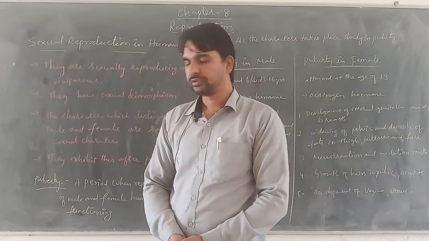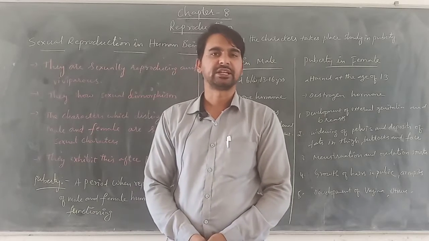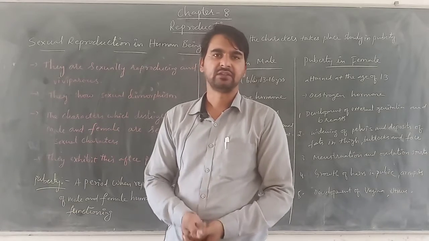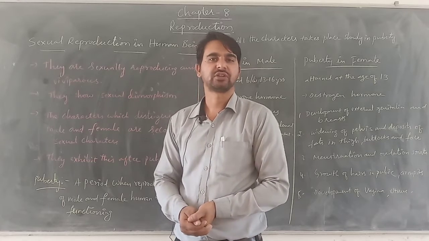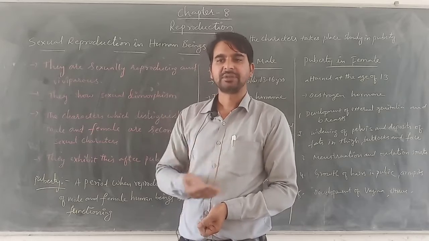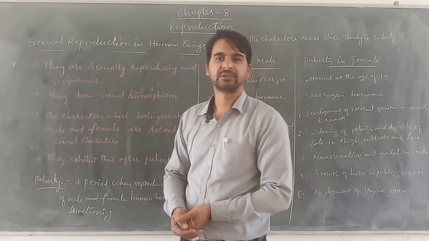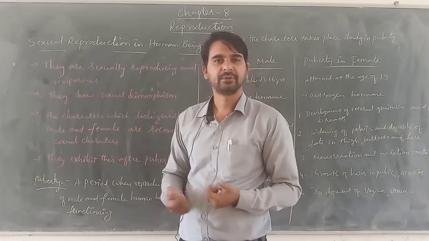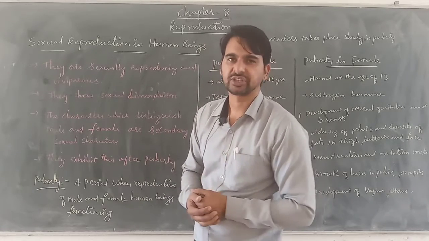In the previous video session, we discussed how sexual reproduction takes place in flowering plants, where we have learned that flowers are differentiated into unisexual and bisexual flowers based on the presence of stamens and carpels either in the same flower or in different flowers. If stamen and carpel are present singly in different flowers, they are unisexual. If they are both present in the same flower, they are bisexual.